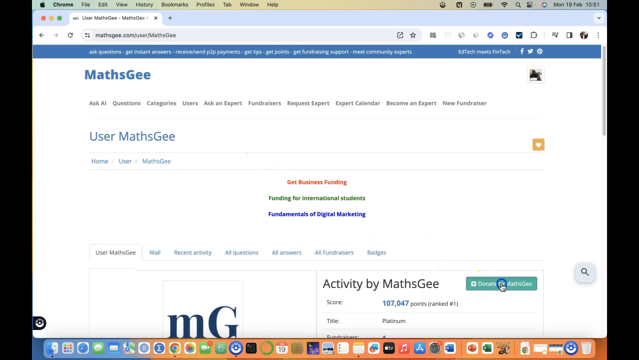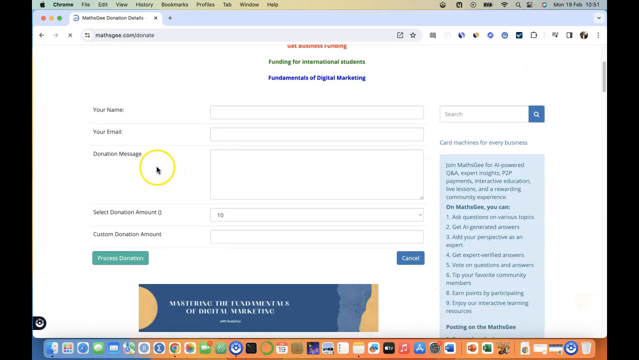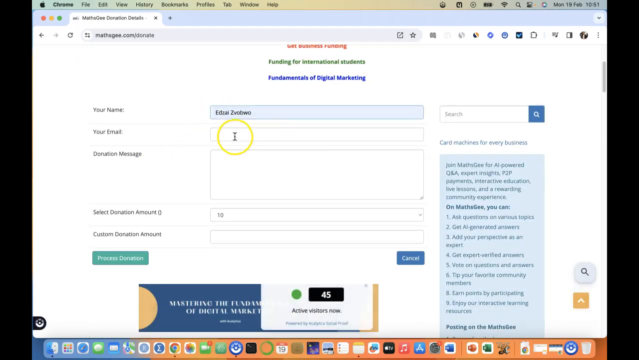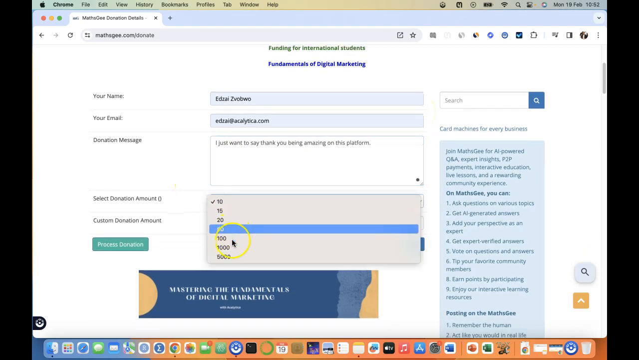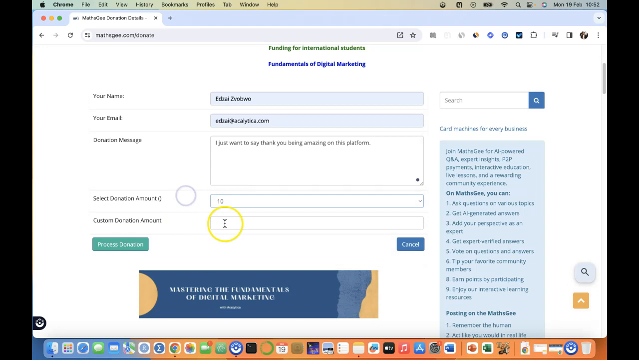Now, if I click on the donate button, then I'll be able to say, okay, my name is Zai and my email is this, and then donation. I just want to say thank you for being amazing on this platform. So that's my message. I'm just showing love to MathsGee for the wonderful participation on the platform. And then I can choose the donation amount. These are pre-populated, but you can choose a custom amount. The moment you choose the custom amount, it invalidates the selected amount there. So I'm just going to go with the 10, now say process donation.